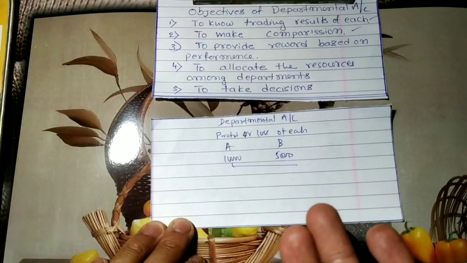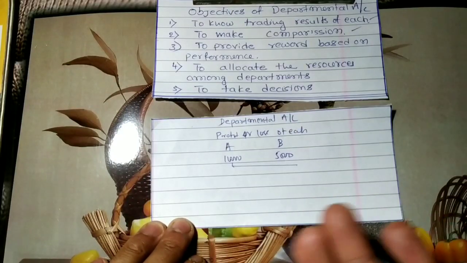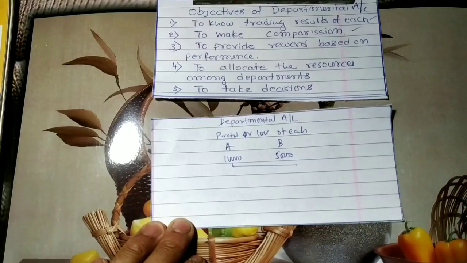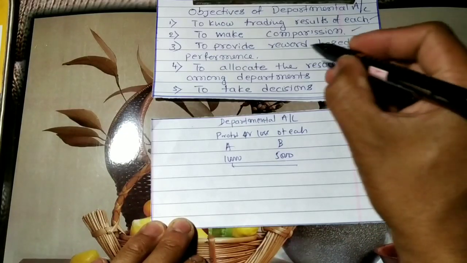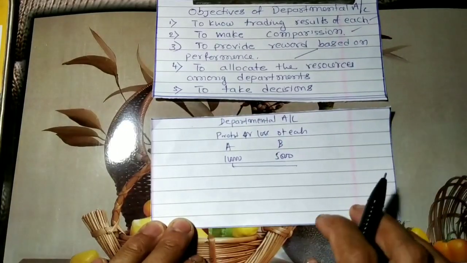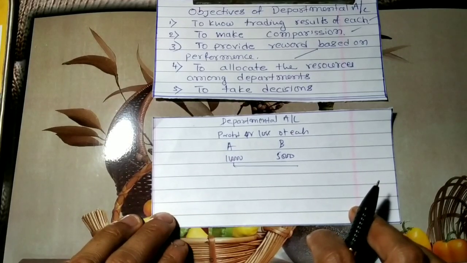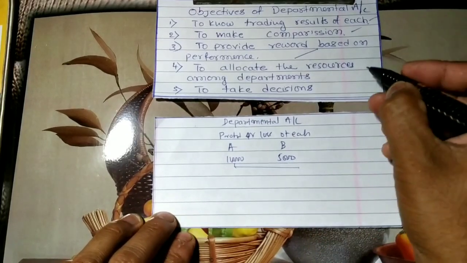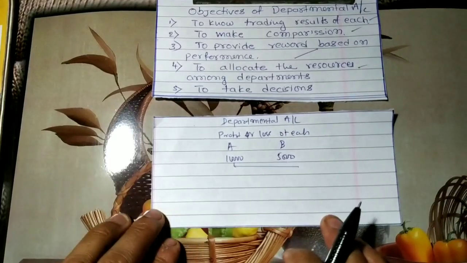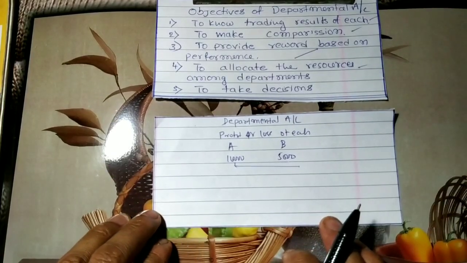If their performance is good, ultimately profit is also more. If the concern or the department is earning more profit, they can enjoy more reward. So to provide the reward based on the performance, the preparation of departmental account is very much necessary. Fourth one, to allocate the resources among different departments.